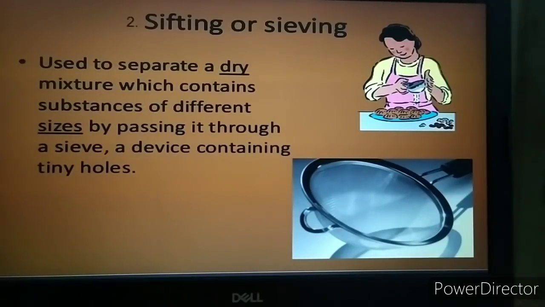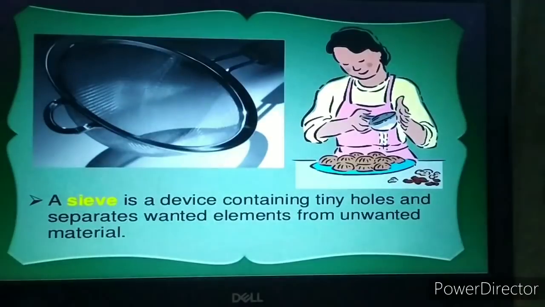Another method of separation is sifting or sieving. This method is used to separate a dry mixture which contains substances of different sizes, by passing the mixture through a sieve, that is a device containing tiny holes. As you can see in the figure, this sieve is generally used in the kitchen. So if the mixture is passed through this sieve, the particles which are smaller in size will pass through the sieve, and those particles which are bigger in size will collect in the sieve.